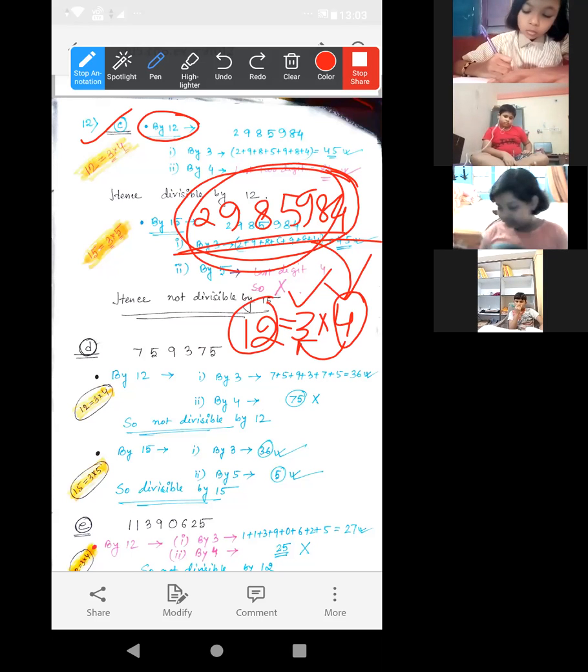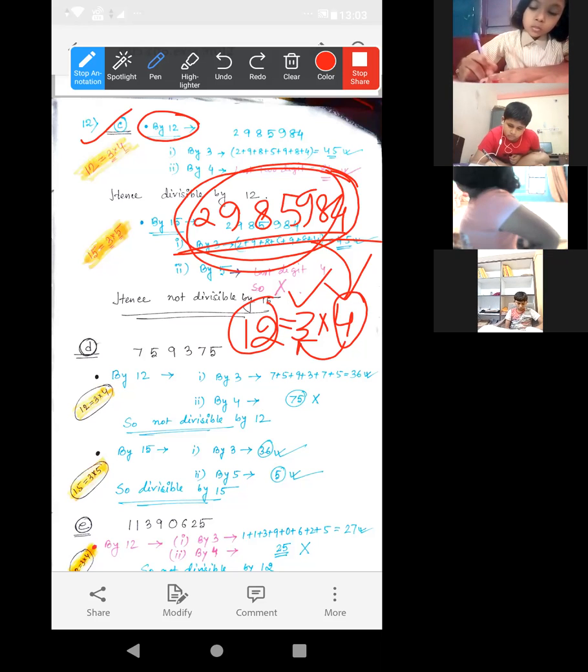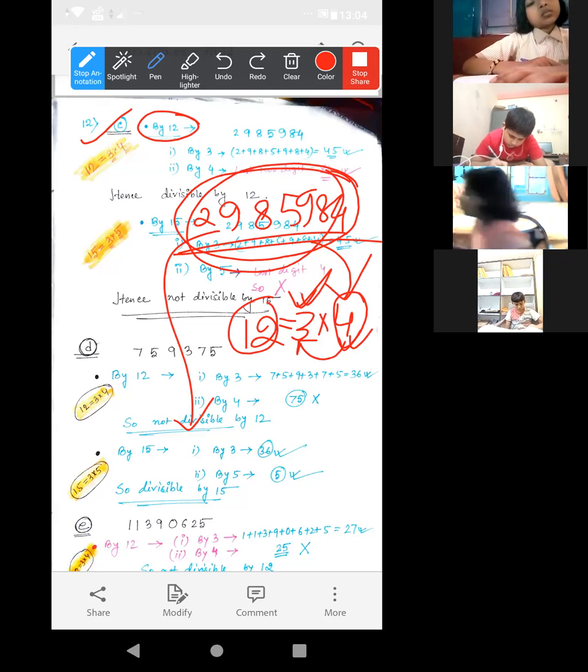Just like the rule of 6, na, 2 into 3, we are checking by 2 as well as 3. If the number is divisible by both 2 and 3, then only it is divisible by 6, na? Yes, ma'am. Exactly. That same thing we have to do. First we have to check this one is divisible by 3 or not. Then this one is divisible by 4 or not. If by both, then it will be divisible by 12.